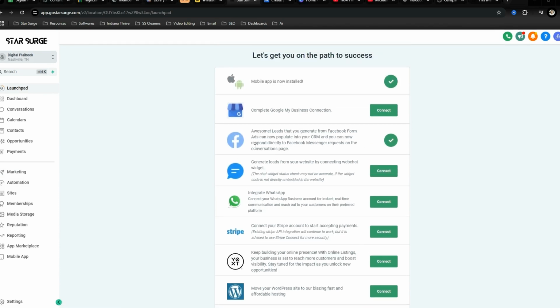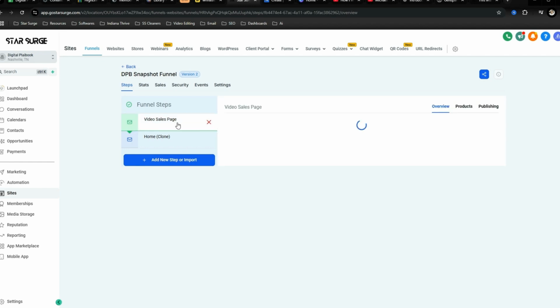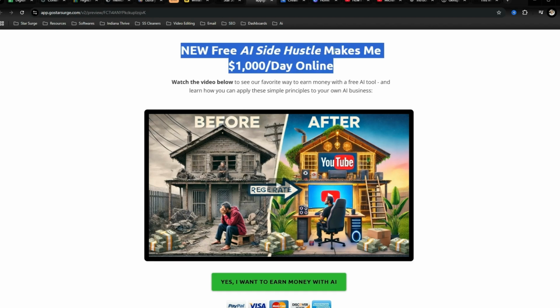You just want to connect a Facebook or some type of social media profile. And then you will have all my different funnels, but really this is the only one that you need. This is basically just a main opt-in page to where you'll be able to have some type of title of whichever tool you decide to pick.